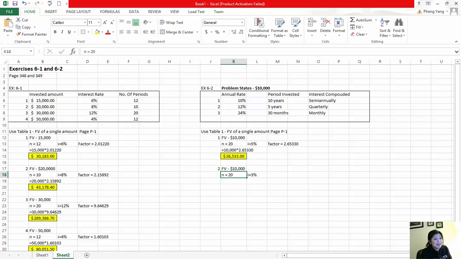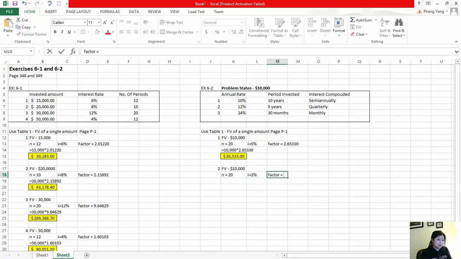And because we've got 12% per year, and in each year we are calculating interest 4 times a year, take that 12 divided by 4, we get 3%. So if you take that into consideration, look at your factor. Our factor is going to be 20 periods at 3%.